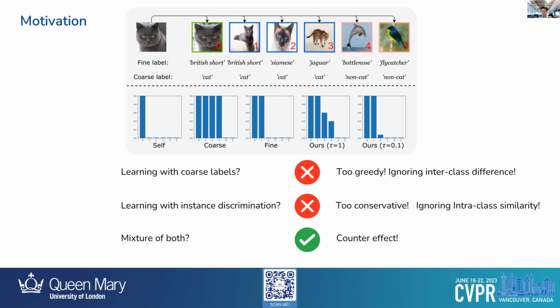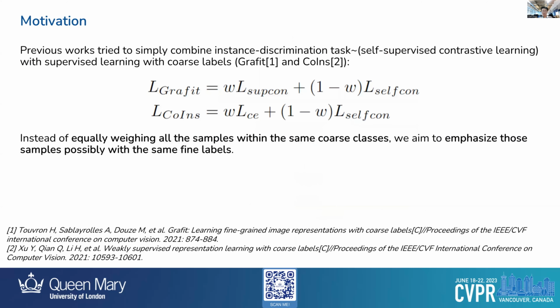thus to ignore the interclass differences. A prevalent representation method now is to utilize the instance discrimination task, often known as self-supervised contrastive learning, which considers each sample itself as a unique class. This method, by contrast, is too greedy, while the coarse label is too conservative. A straightforward solution is to combine these two ideas, thus to serve as a counter effect.